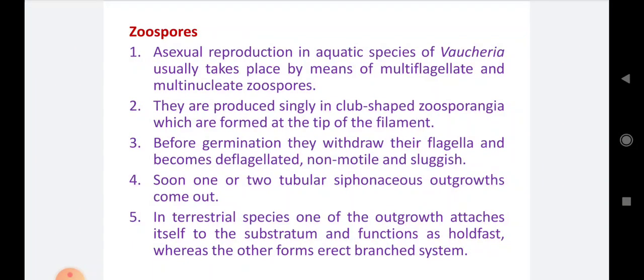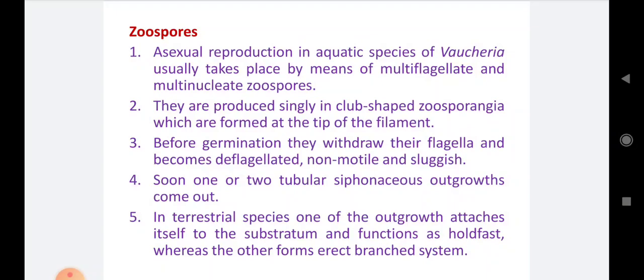Number 3, before germination they withdraw their flagella and become deflagellated, non-motile and sluggish. Okay, when these spores are released from the zoosporangium and settle down on a suitable substratum, at the time of germination they withdraw their flagella and become non-flagellated, meaning non-motile and sluggish, and they germinate.